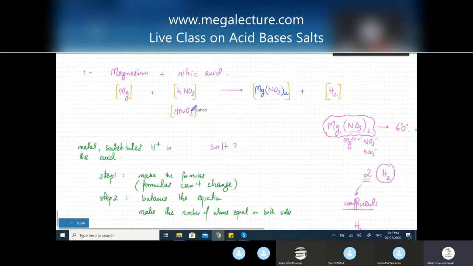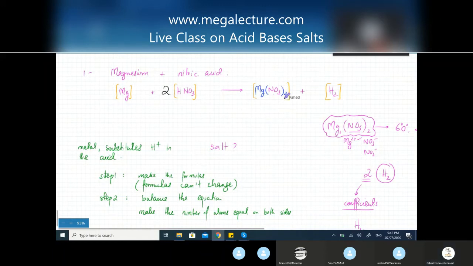So remember what is meant by the coefficient. The coefficient is you just multiply the number of molecules. You don't change the formula. So let's put a 2 over there. And now everything would pretty much be balanced in this. Because if you look at